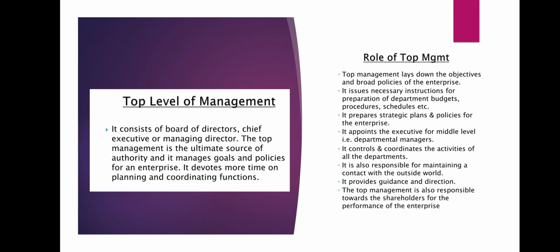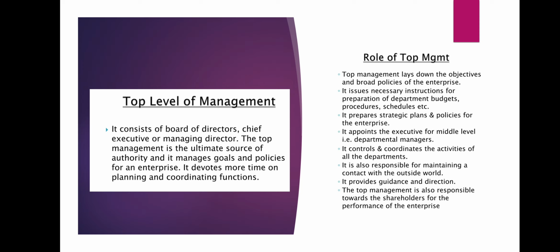CEOs, managing directors, etc. The top management is the ultimate source of authority and it manages goals and policies for an enterprise. As we have discussed, the main role of the top level management is to make plans and policies for the organization, how to manage the goals and what the policies for the enterprise are. So they have to decide this. It devotes more time to planning and coordinating functions.